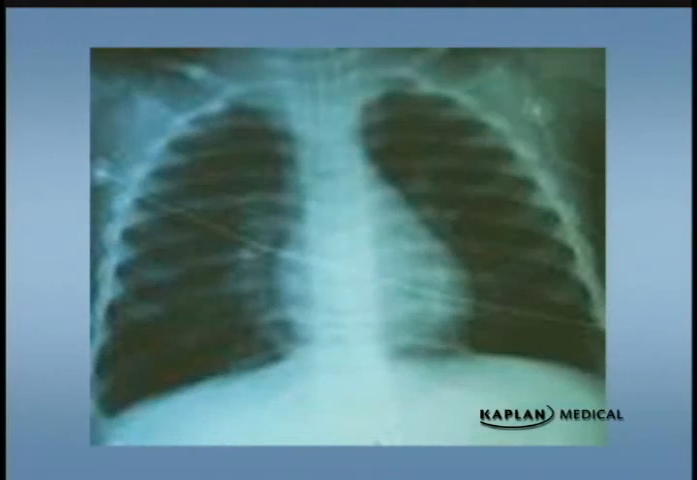This is a child with asthma, and again, sometimes you'll see a little bit of increased perihilar markings. Otherwise, the lung fields look pretty doggone black. And again, you can see the diaphragms here. These diaphragms are kind of flattened, and that's indicative of air trapping. Again, you can count a bunch of ribs, and that's also indicative of air trapping.